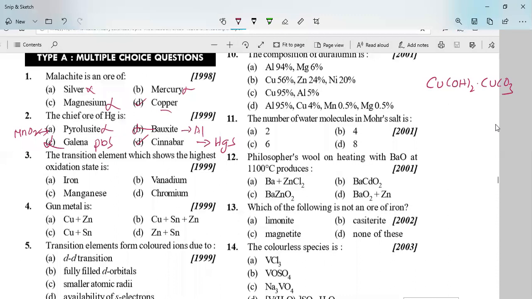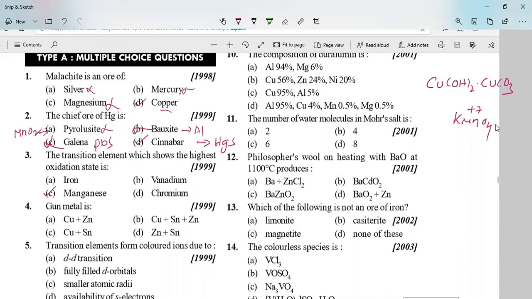Next, coming to the third question: the transition element which shows the highest oxidation state. Among these, which one will show the highest oxidation state? It is a very direct question. That is manganese, because manganese is present in KMnO4. Manganese is +7. The oxidation state is +7 in this one, so this is the one which will show the highest oxidation state.